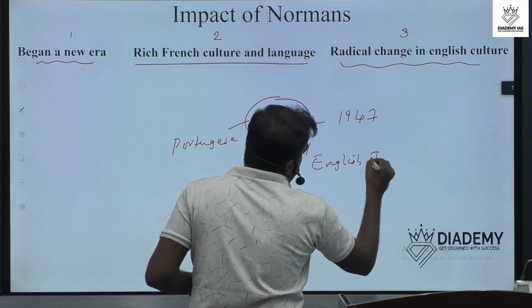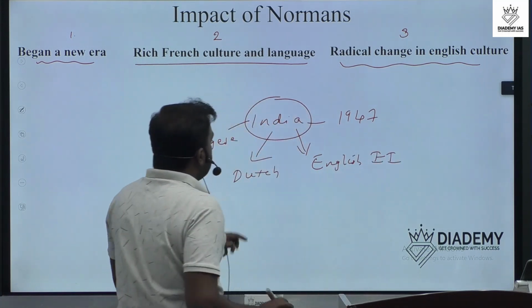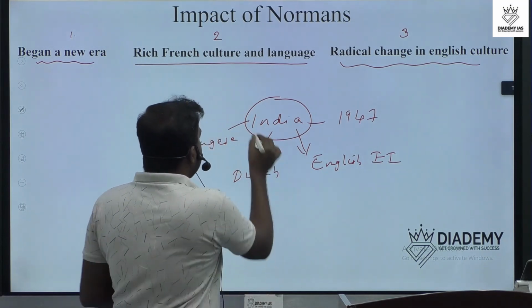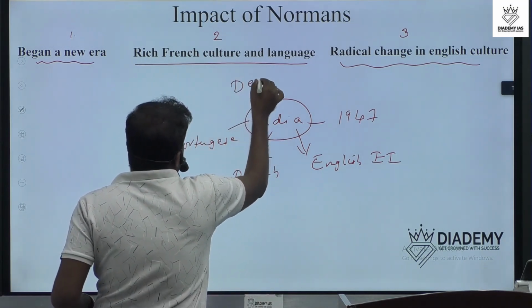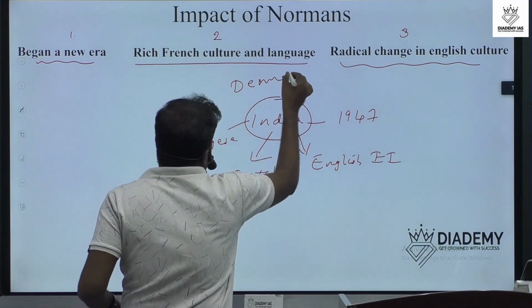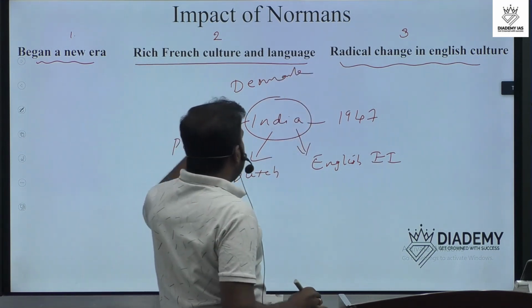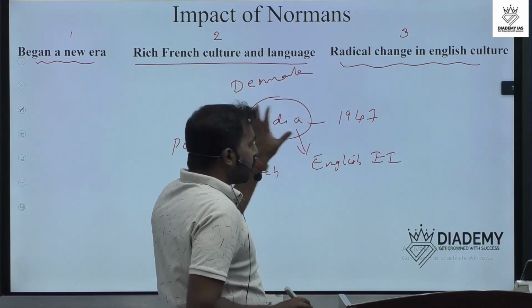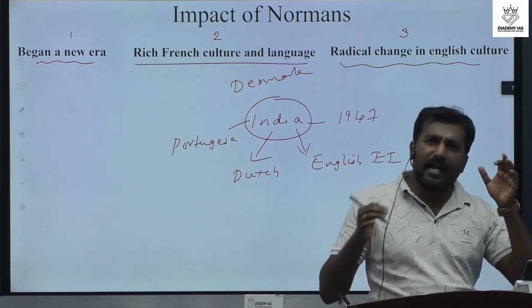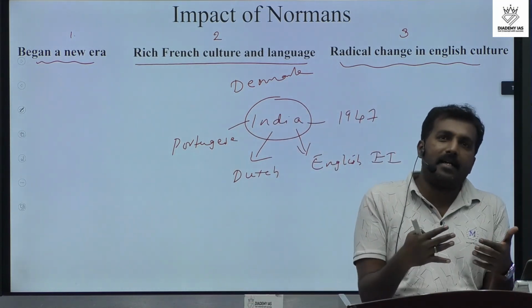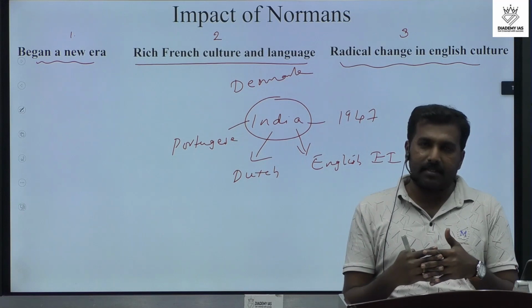Okay. English East India Company. Then Portuguese, Danes. There was a Denmark. Okay. Then all these are the different groups that arrived in India for trade and agricultural purposes.